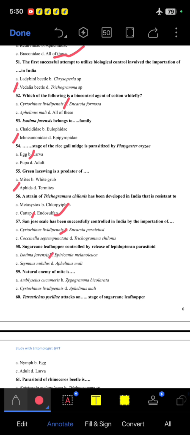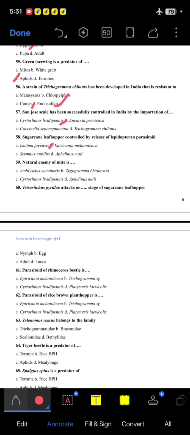59. Natural enemy of mite is, so the correct option is A. 60th question. Tetrastichus pyrillae attacks which stage of sugarcane leafhopper? Correct option is egg. 61. Parasitoid of rhinoceros beetle is Platymeris laevicollis, D option. 62. Parasitoid of rice brown planthopper is Cetorhinus, C option.